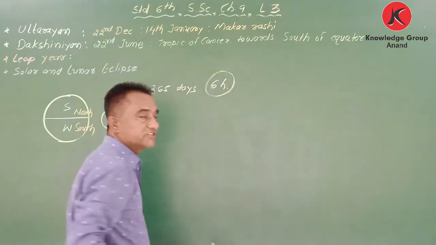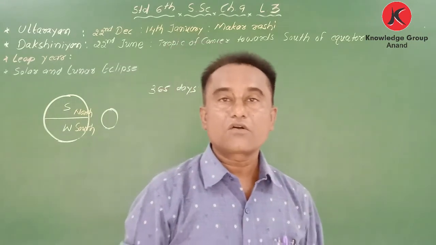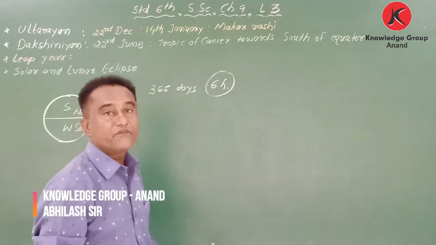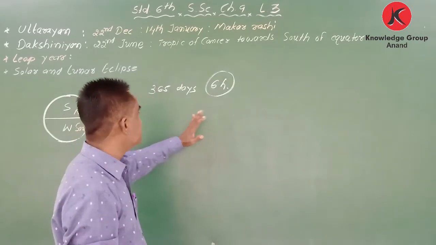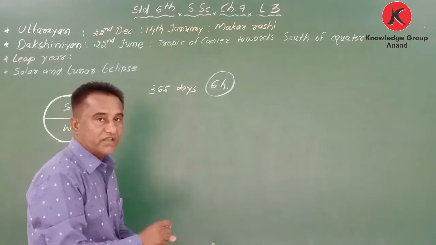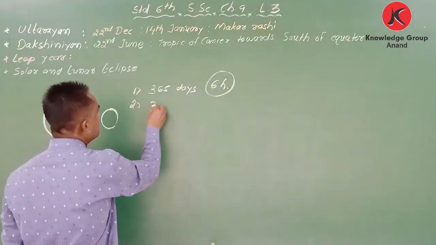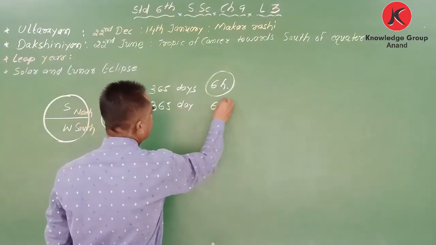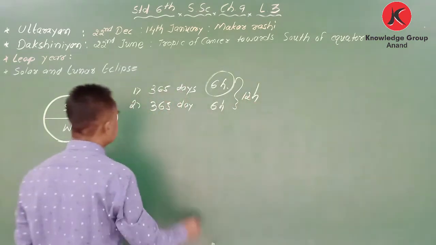Okay, 6 hours. But it creates a little confusion when we count the year. That is why every year we do not count 6 hours, we consider only 365. So this is the first year, second year, 365 days and 6 hours, so it becomes 12 hours.